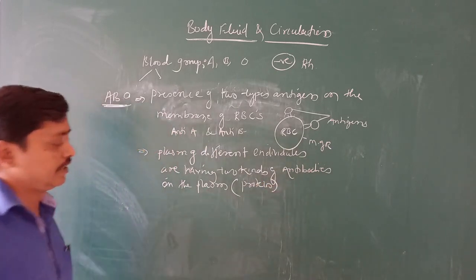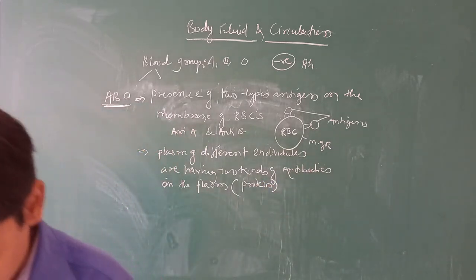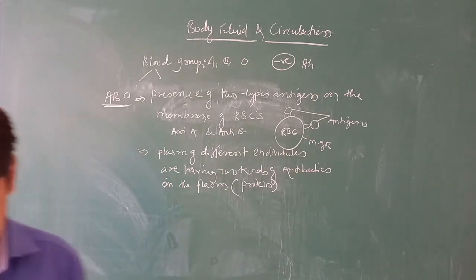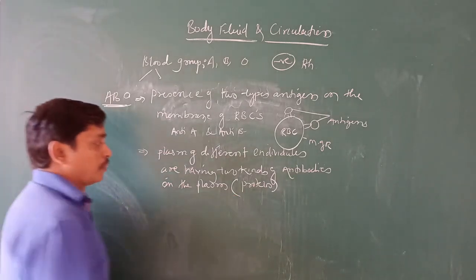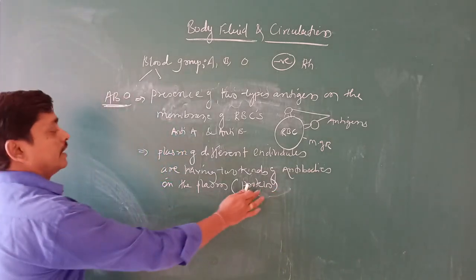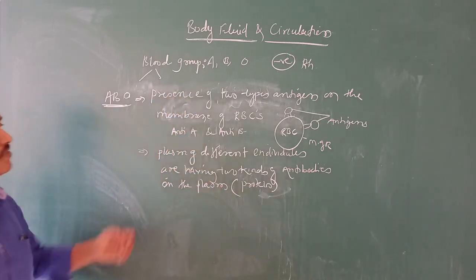Understood? These antibodies are produced against the antigens.